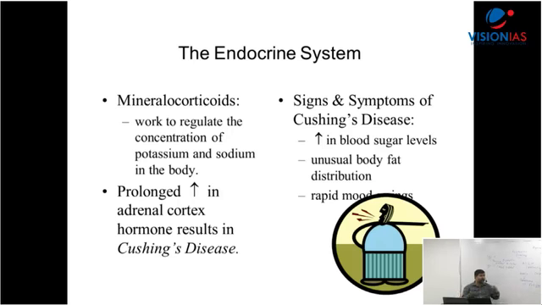Why does it happen? Because of more release of these hormones, glucocorticoids and this part. You have the photograph also there. You can see an increase in blood glucose level, unusual body fat distribution, right? Rapid mood swings also happen. You have seen those kinds of persons. This happens because of a disorder of which hormone? What we have discussed right now, the adrenal cortex. Clear up to this? Right? Now I'm coming to this one.